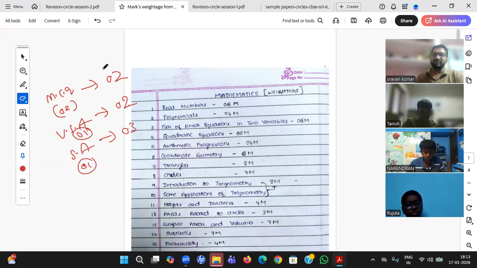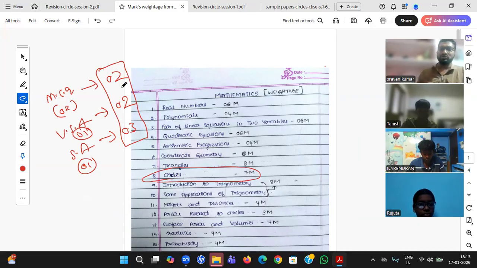Total 7 marks. Generally, I have seen this particular trend from this chapter. So you can expect in the board paper also two MCQs, one very short answer, and one short answer. You will not find a long answer or case based question from this chapter. Areas related to circles you may find, but a case based question you will 100% not get, and a long answer also you will not get. You will only get these types of questions.